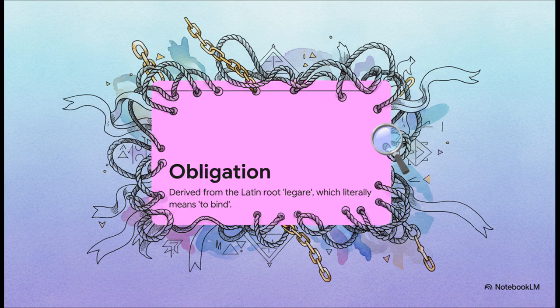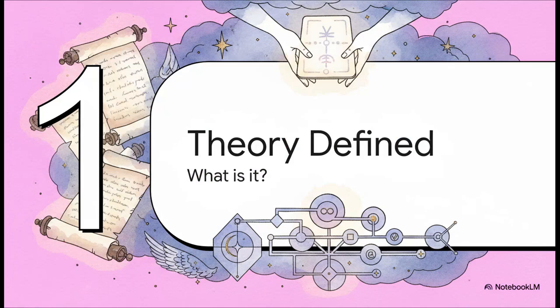The Latin root term is ligare, which literally means to bind. So when we talk about having a moral obligation, it intrinsically makes sense that we associate it with being tethered to some sort of definitive, ultimate standard. So that brings us to Section 1, Divine Command Theory Defined.